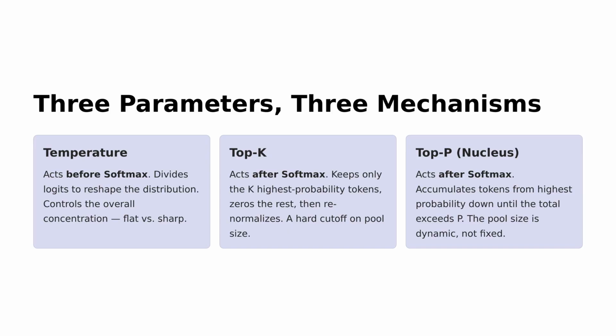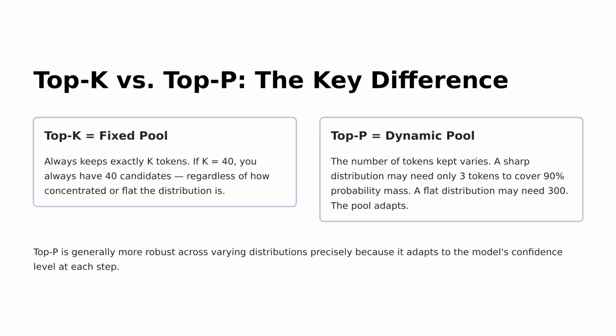First, temperature acts before the Softmax function, dividing Logits to adjust the distribution's sharpness or flatness. Next, top K sampling occurs post-Softmax, retaining only the top K tokens and setting others to 0, effectively limiting the selection pool. Lastly, top P or nucleus sampling dynamically accumulates tokens until their combined probability exceeds a given threshold, offering flexible pool sizes. In this slide, we're comparing top K and top P sampling methods.